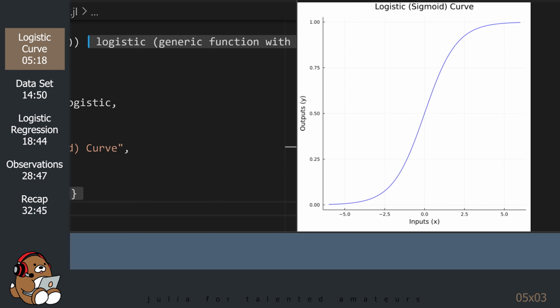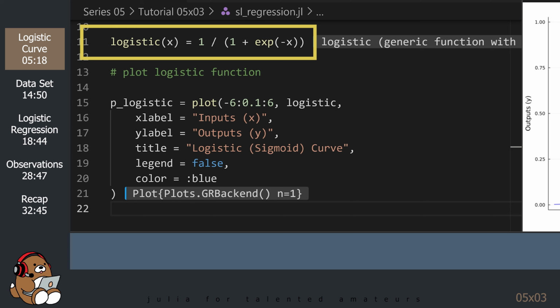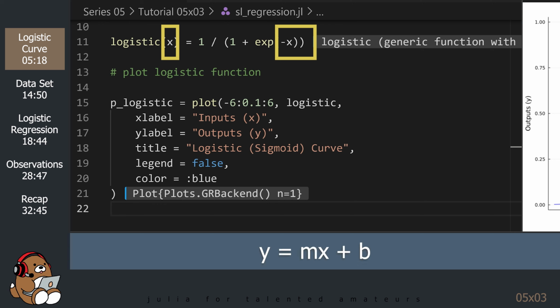But how do we modify this curve? If you look at the formula, there are no parameters for anything like the y-intercept or the slope. So, some clever folks realized that not only can you enter in a discrete value for x in this equation, you can enter in a function for x, which is what we're going to do. So, what function are we going to use? The function that we're going to use is the equation for a straight line, y equals mx plus b.